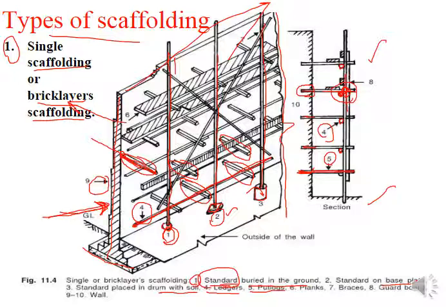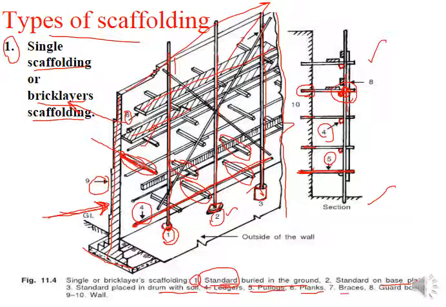Okay, then comes planks. Planks are simply the boards, wooden boards. Those can be provided to provide, of course, a platform. So this is number 6. These boards you are providing are resting on the putlogs. You can see, here and also here. So on the putlogs you are providing these wooden boards so that the workman can come over here and work on it, and the BTL can be placed.